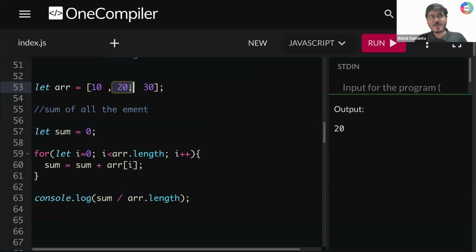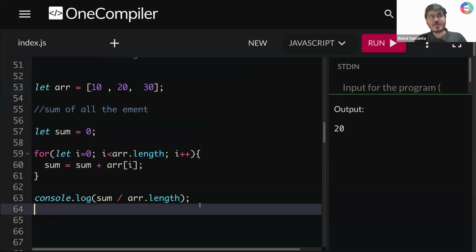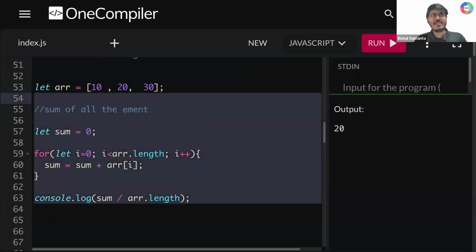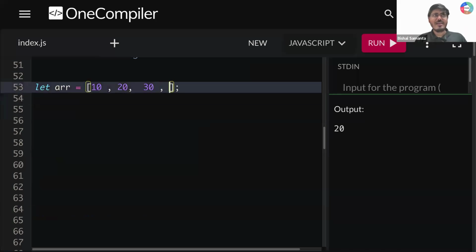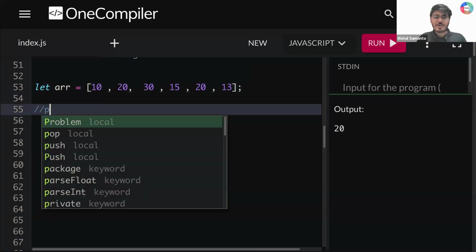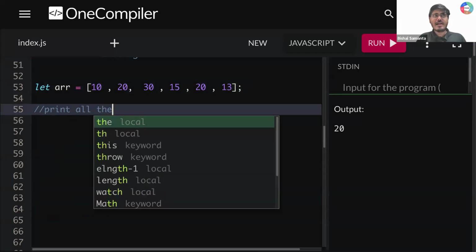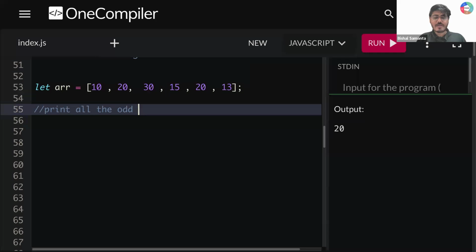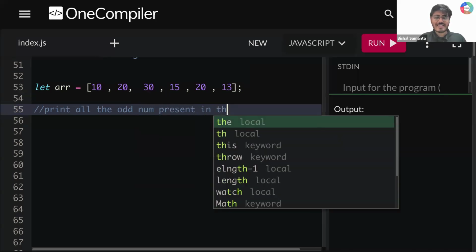Done. Okay. Now let's solve few more questions. Okay, chalo. So let's say this is our array. Okay. Now let's say 15. Okay. 20 and then 30. Now the question is very simple, guys. I need to print all the odd numbers present in this array.